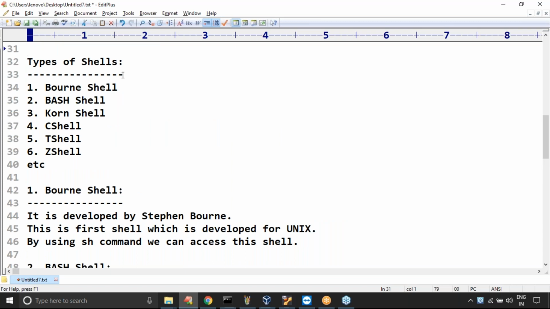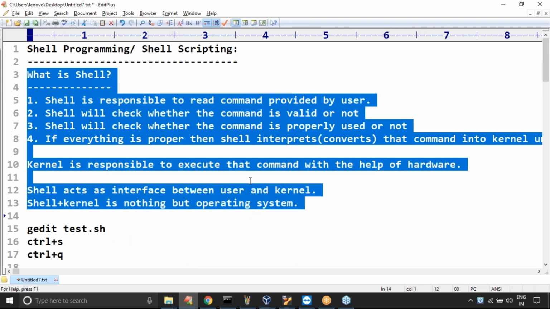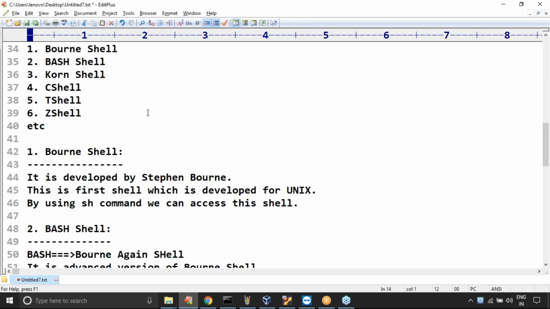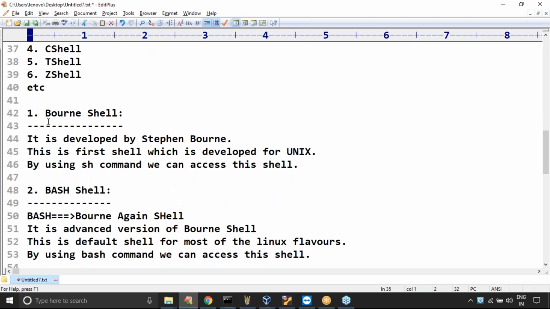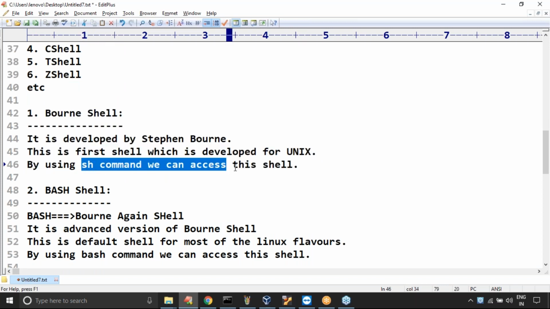Sir, up to this we covered only two points, right? The first point, what is the job of shell? And next, how many types of shells are there? These are the various shells we have. The first one, Bourne shell, developed by Stephen Bourne. It is the first shell developed for the Unix operating system, and we access it with the sh command. It is available by default with every Unix operating system, right?